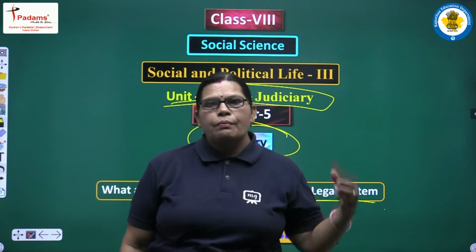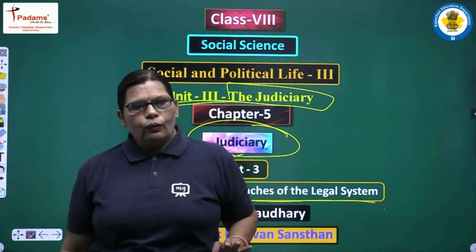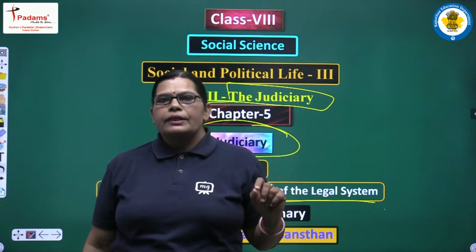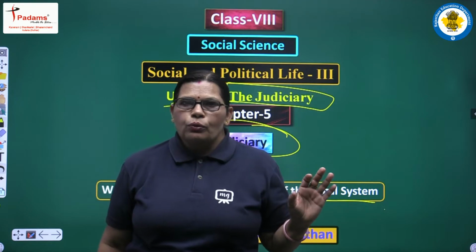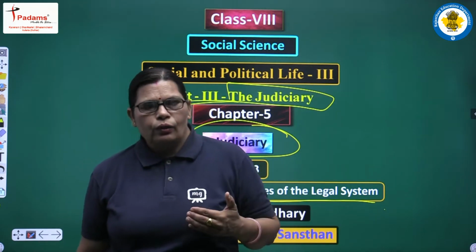As we had discussed about the judiciary system, there are different levels: the Supreme Court, High Court and lower courts. Any decision taken by the Supreme Court is always followed by the High Courts and the lower courts.